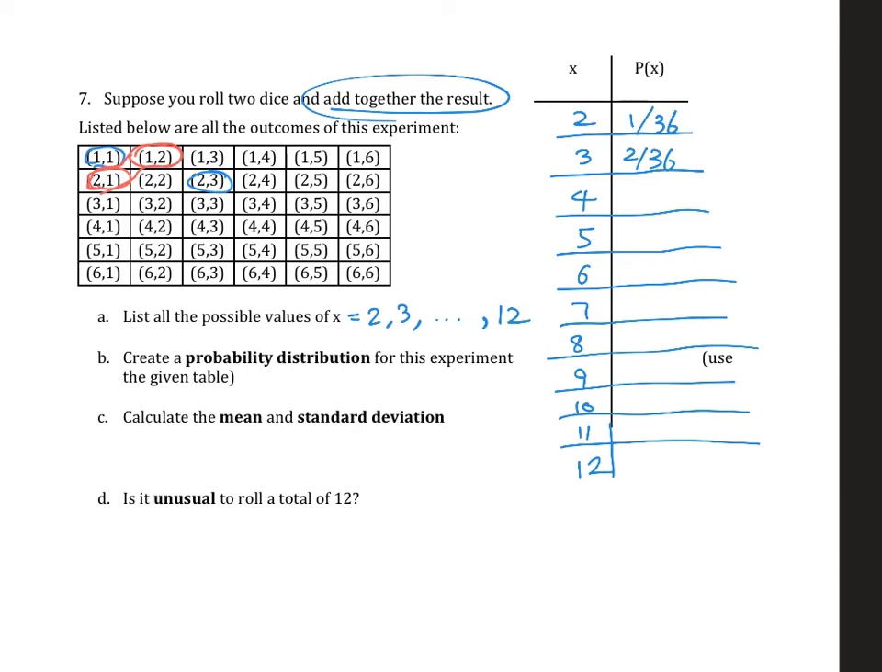I'm going to do one more. Let's see, 4. How can I get 4 as a sum? I can see 1, 3 will give you 4, 2, 2 will give you 4, and then 3, 1 will give you 4.